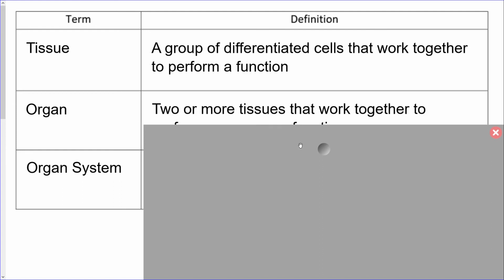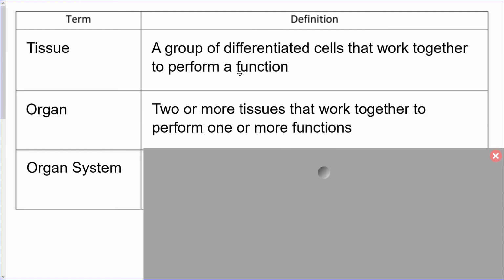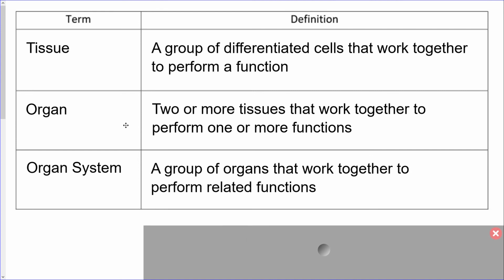So skin would be an example of that. Skin cells work together to perform a specific function. An organ is two or more tissues working together to perform one or more functions. We have some organs that perform many functions, but it's two or more tissues working together. And then an organ system is a group of organs that work together to perform related functions. We'll talk about that in the work that goes with this and during our Zoom meeting.